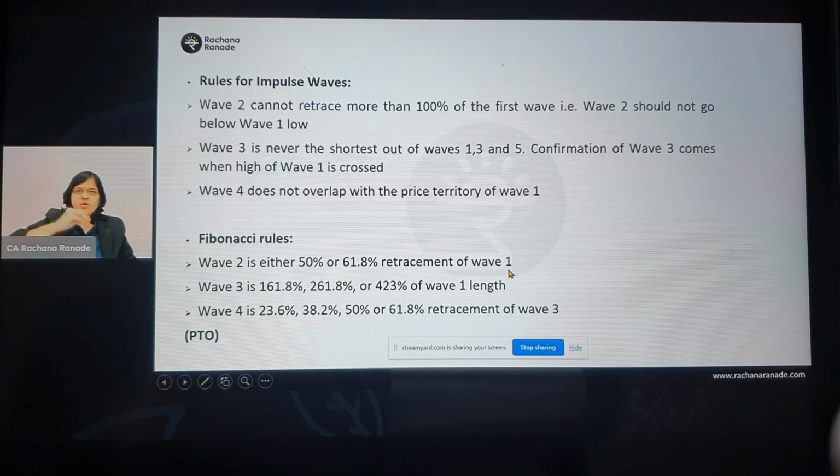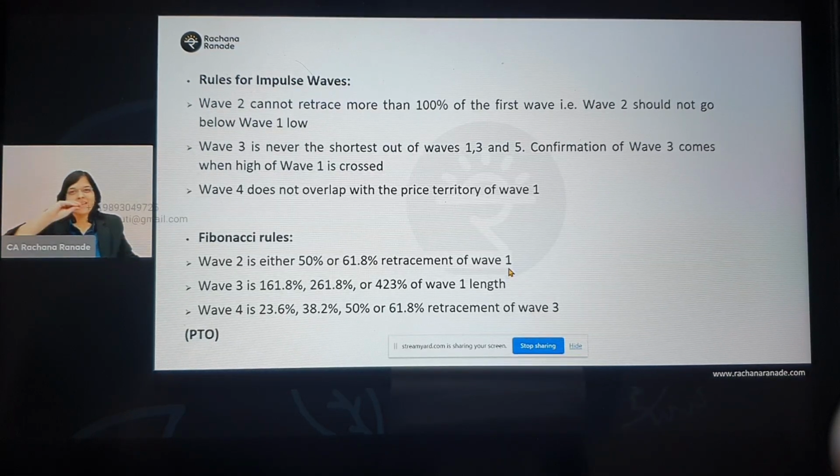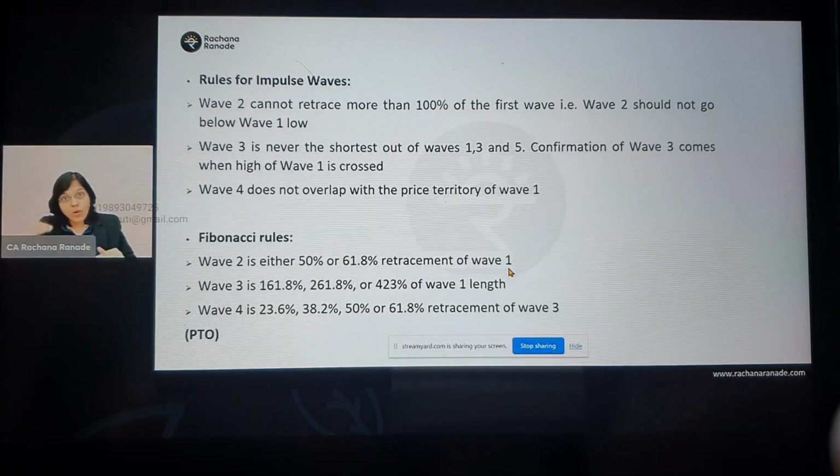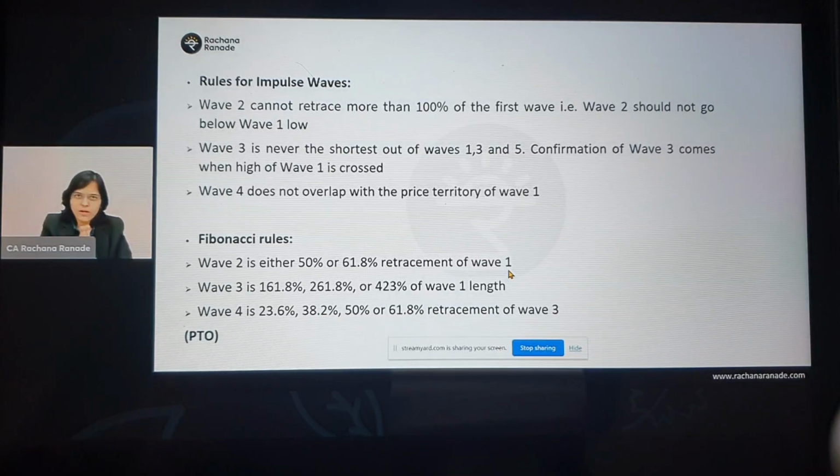In simple words, once the market starts going up, everyone is going to be like, it's going to go up and up and up, and then the market starts cooling off. It starts going down, down, down, down to what level? To a level where people start losing faith in whatever is happening. Okay, so it says it should ideally go to half of the first wave, that is a 50% retracement, or a little bit more than that, a 61.8% retracement. Simple, yes, that is for wave 2.